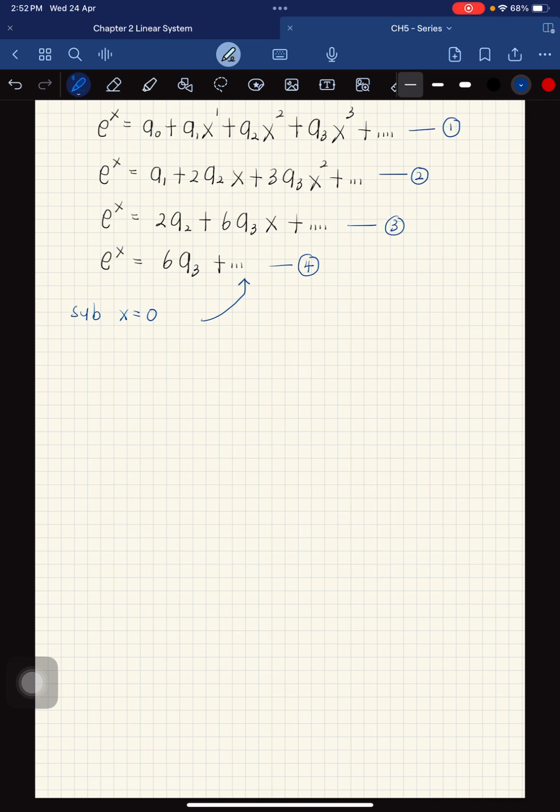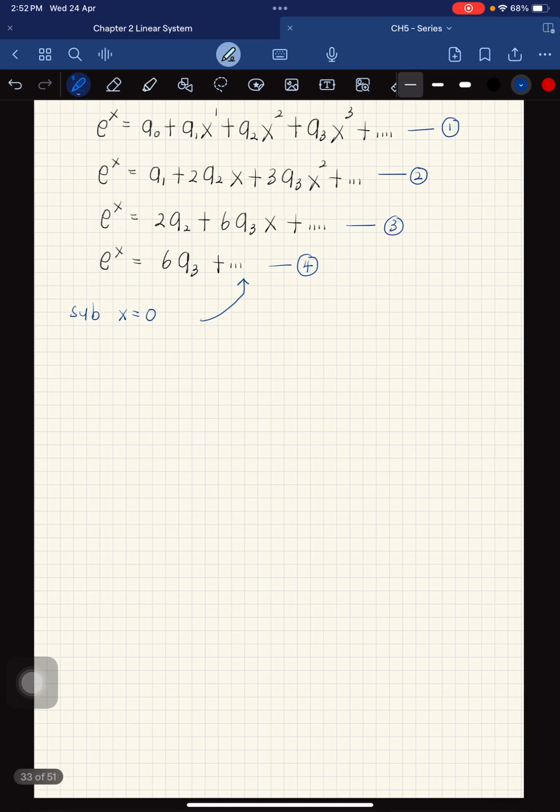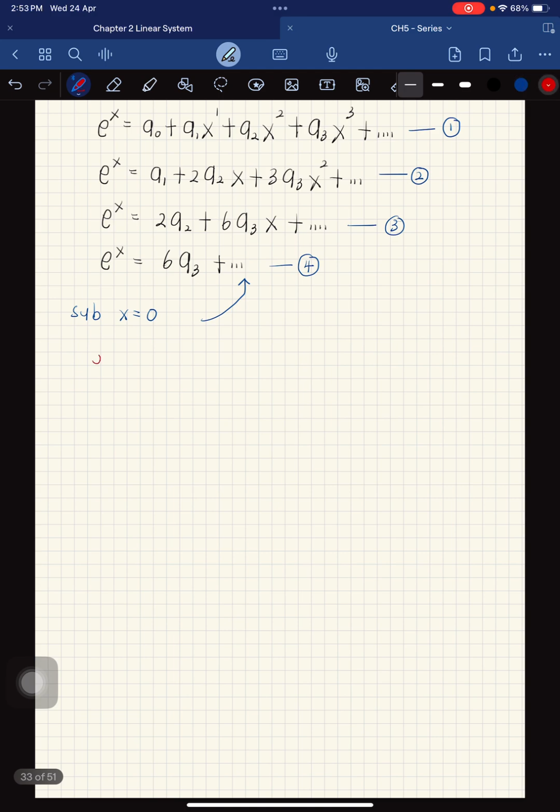Substituting x equal to 0 into the first, e to the 0 equals a naught, so a naught is equal to 1 because e to the 0 equals 1.